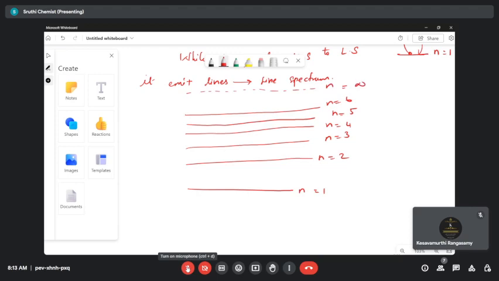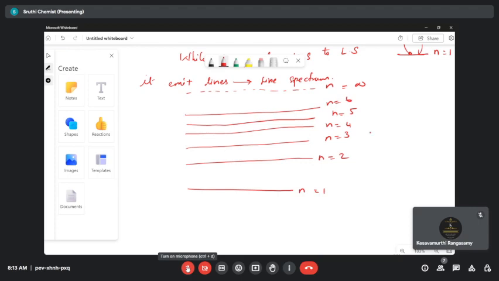So this is our infinity level. So what will it do? There are many types of line spectrum, that is the Lyman series, Balmer series, Paschen series. Different scientists have found the line spectrum and gave their ideas about it. Let's see only a few things now.